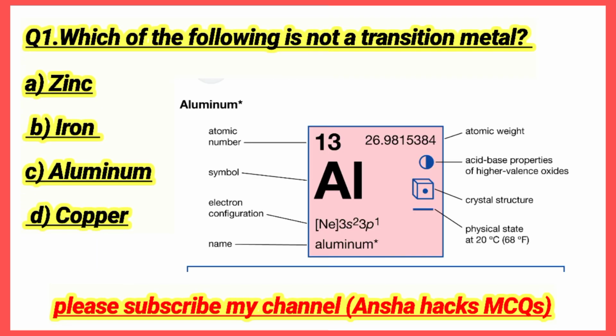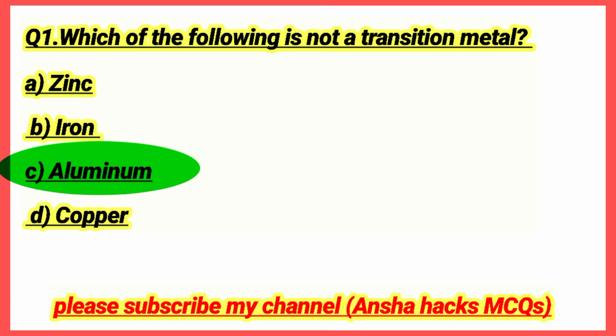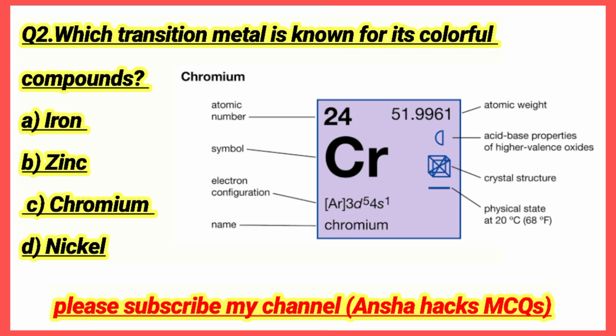Question number 1. Which of the following is not a transition metal? Aluminium. Option C is the correct answer. Question number 2. Which transition metal is known for its colorful compounds? Chromium. Option C is the correct answer.